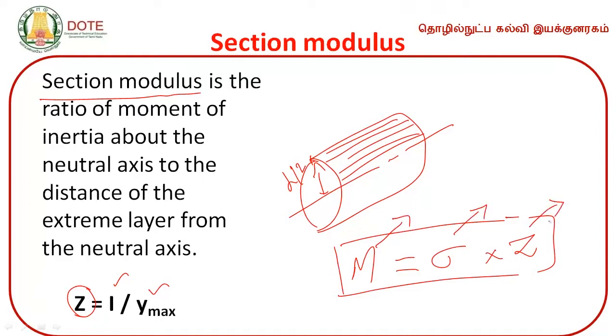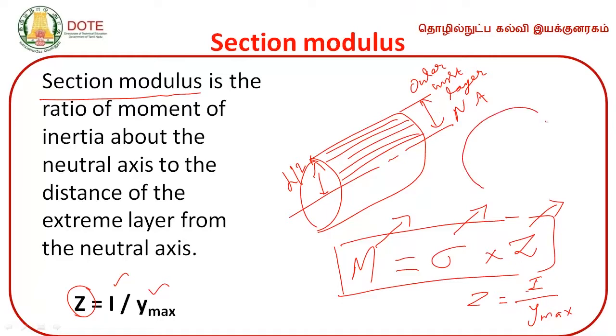Section modulus is given by the formula Z is equal to moment of inertia about the neutral axis divided by y max. What is y max? The maximum distance of the extreme layer from the neutral axis. The neutral axis எடுத்தோம் அப்படின்னா the whole beam is divided into layers, thin layers. The extreme layer, outermost layer, this distance. Circle அப்படின்னு எடுத்துக்கிறோம். Circle outermost layer, இந்த layer எங்க எவ்வளவு தூரத்துல இருக்கும்? This is going to be the neutral axis. Neutral axis-ல இருந்து எவ்வளவு தூரம் இருக்கும் நமக்கு? D by 2. This is going to be D by 2.